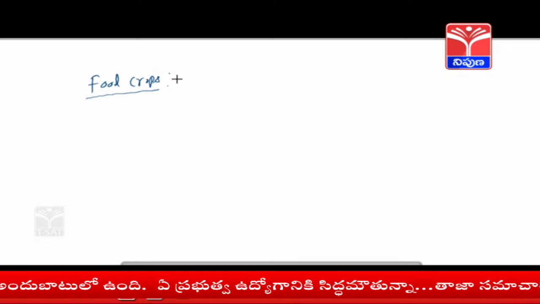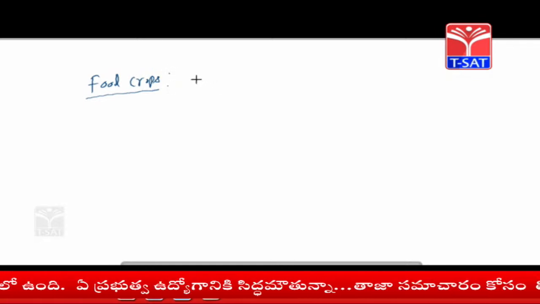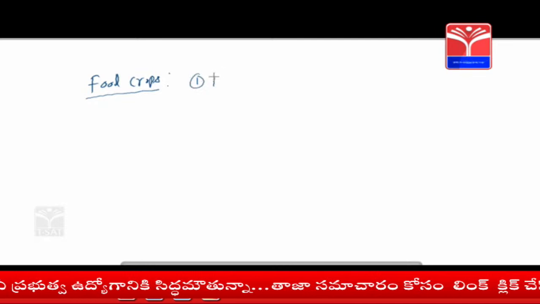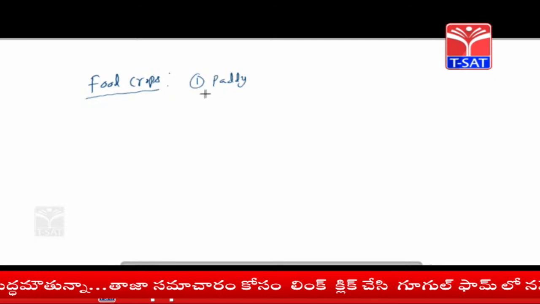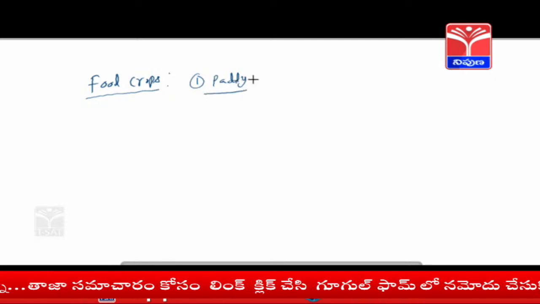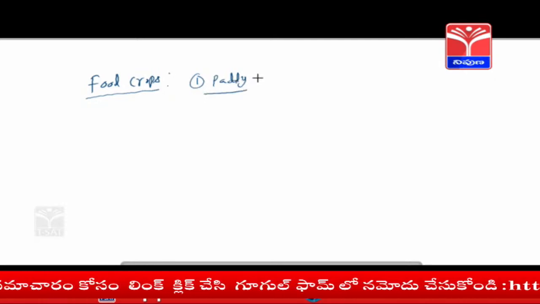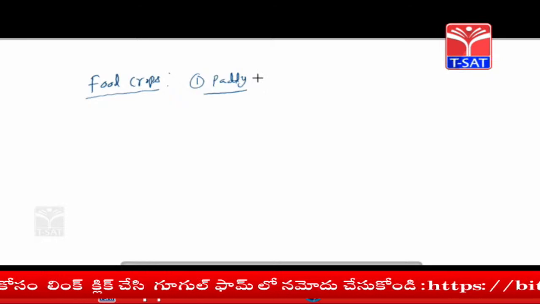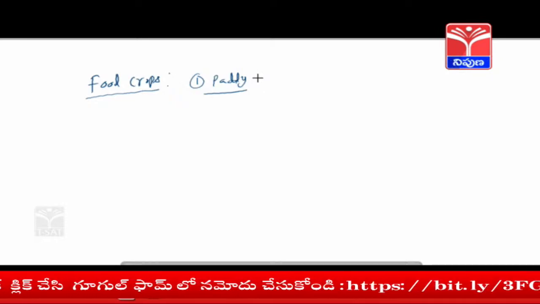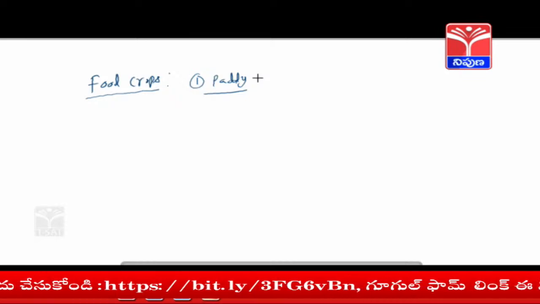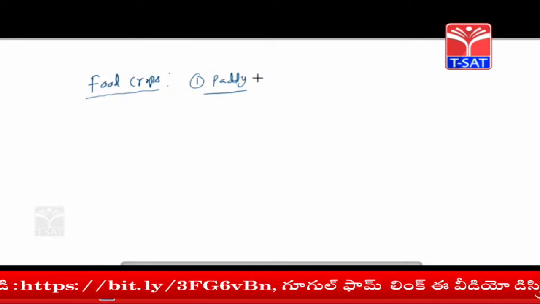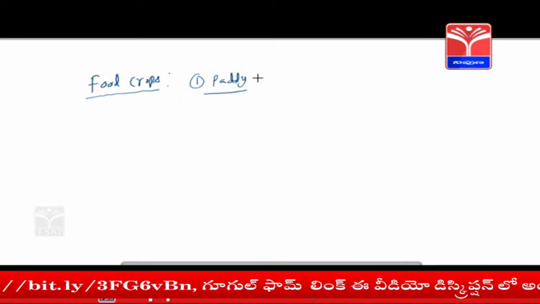Food crops. First one is paddy. Paddy is a major food crop in India, consumed by more than 50% of the population basically.